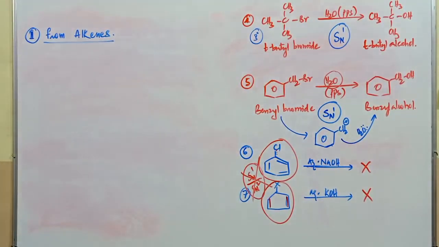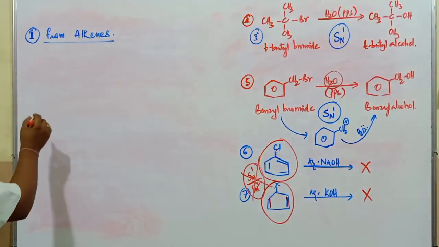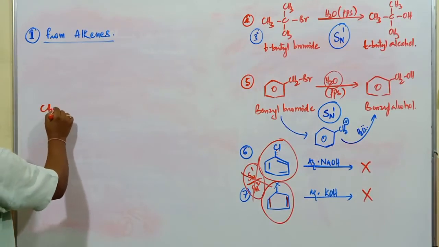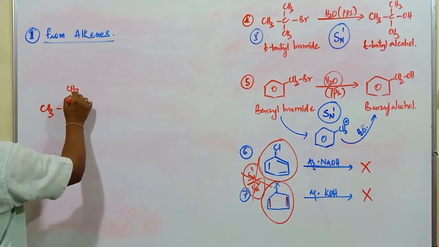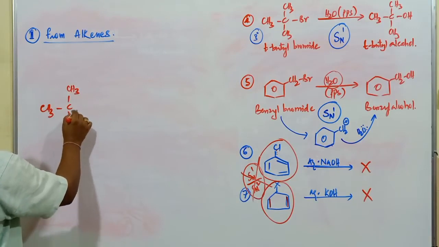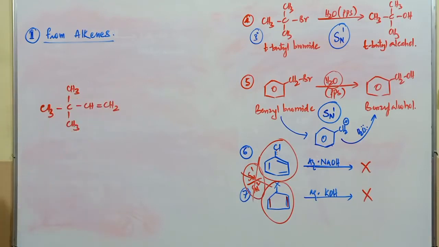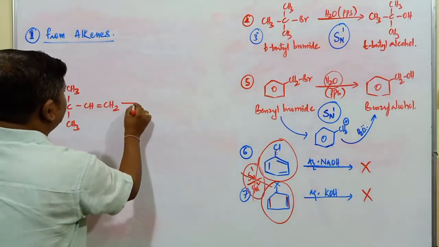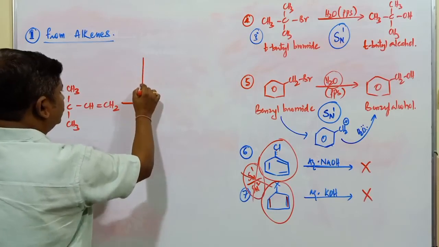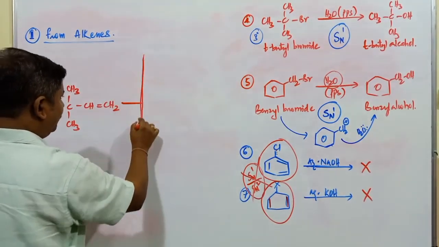If I go with one example, this is CH3, this is C, it is CH3, next one is CH3, CH double bond CH2. This is one alkene compound. When this alkene compound is subjected to hydration, three methods are possible here.